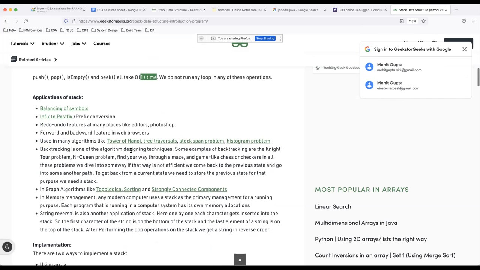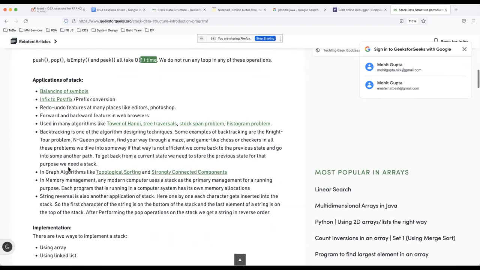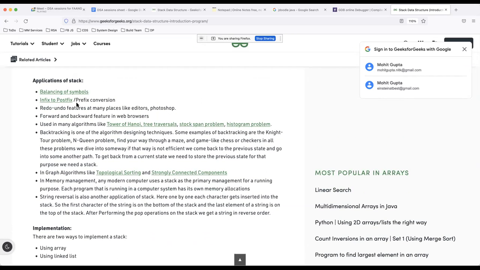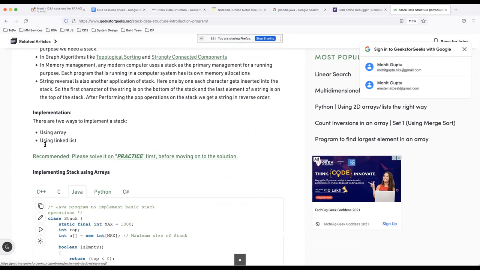Going forward, we have a lot of problems on stacks like balancing of symbols, infix, Towers of Hanoi, tree traversals. We discussed the two implementations using an array and using a linked list.